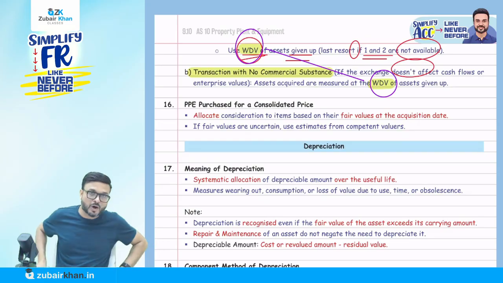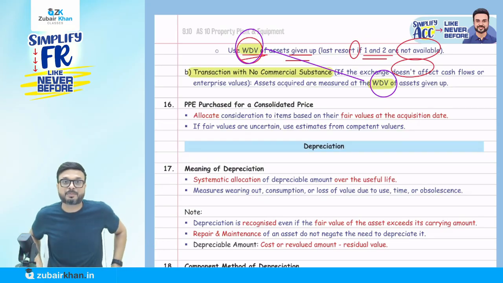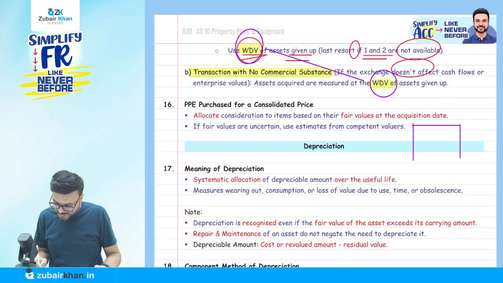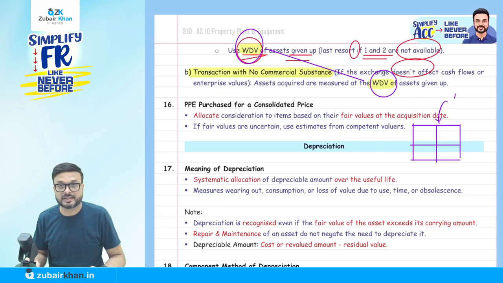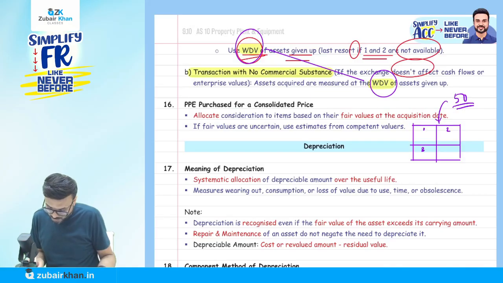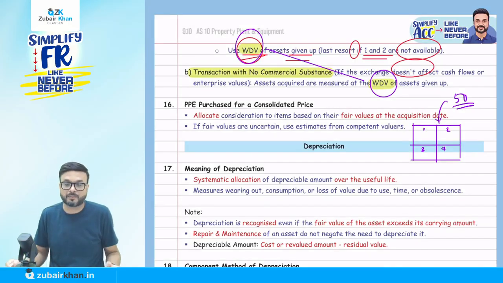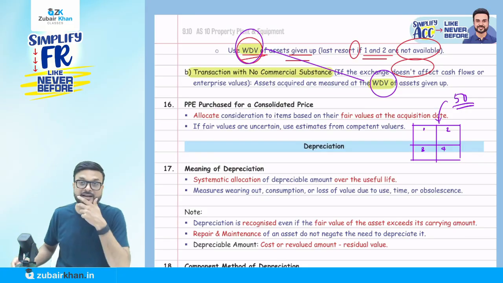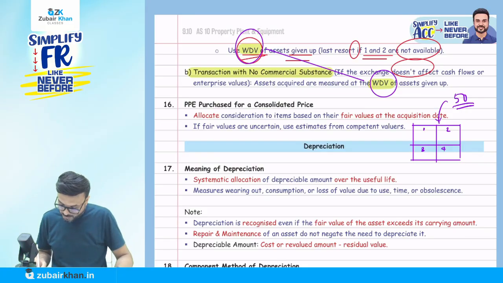The last part of PPE is where PPE is purchased for a consolidated price. What does it mean? I have purchased 4 assets. How much did I pay for it? Let's say I paid 50 lakhs. But there are 4 assets, 1, 2, 3, 4, and I'm going to recognize them separately. So I paid 50, but how should I decide how much of that 50 to allocate to 1, 2, 3, 4? They say look at the fair value of all these 4.